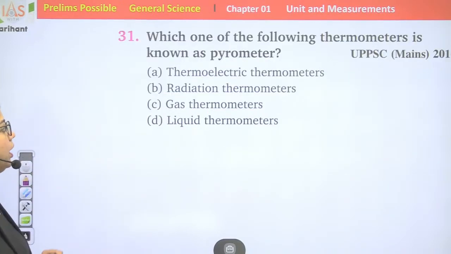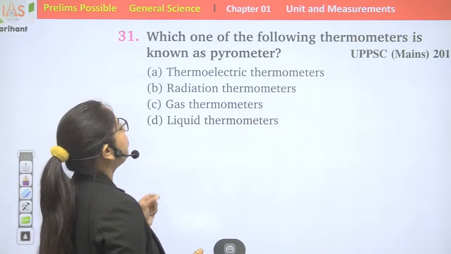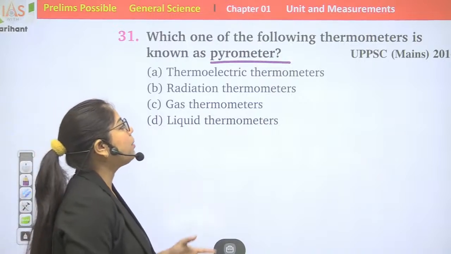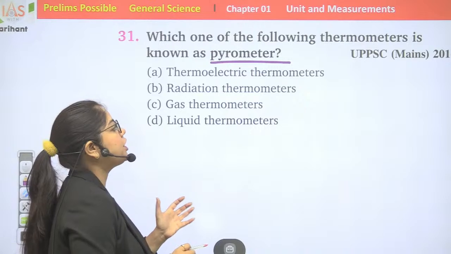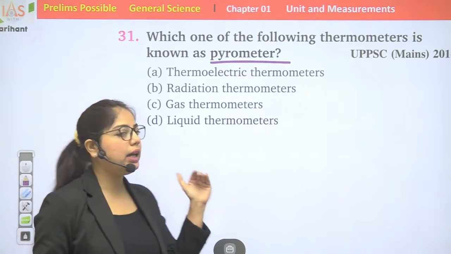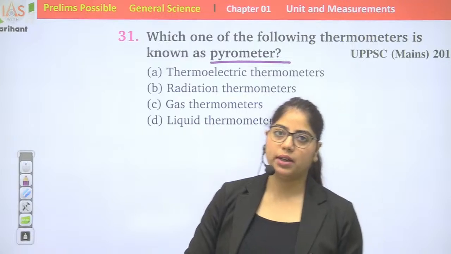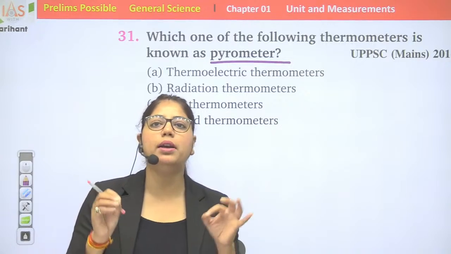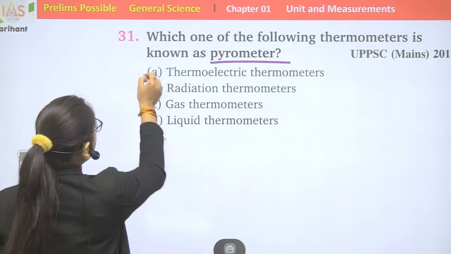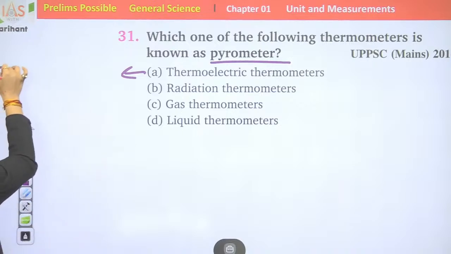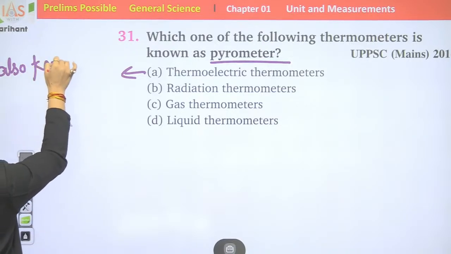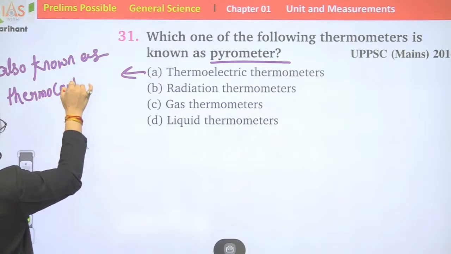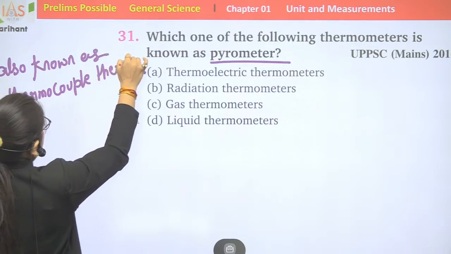Question number 31. Which one of the following thermometers is known as pyrometer? Option A, thermoelectric thermometers. Option B, radiation thermometers. Option C, gas thermometers. Option D, liquid thermometers. Alright. Thermoelectric thermometer is also known as thermocouple thermometer.